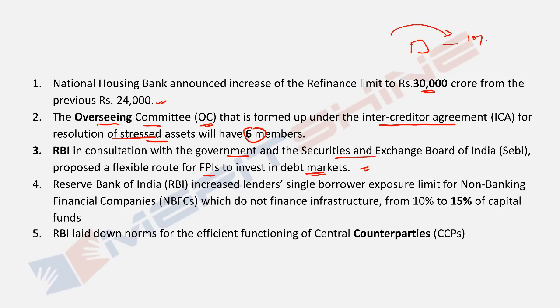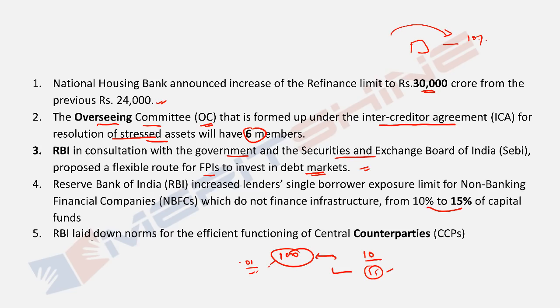Okay, Reserve Bank of India increased lenders' single borrower exposure limit to non-banking financial companies which do not finance infrastructure from 10 to 15%. Again, this is interesting. If I, as an NBFC, have 100 rupees, earlier to one single party I could have given 10 rupees, right? Now if he is not in infrastructure, I can give him up to 15 rupees. Yeah, so just think about it, we as the retail takers of these loans will not be even 1 paise.